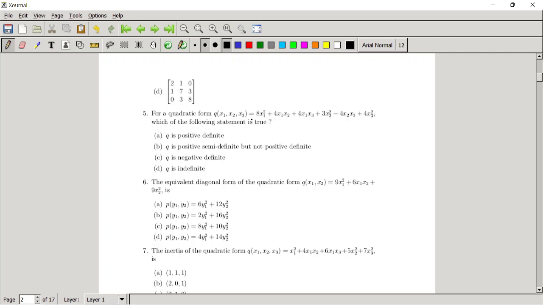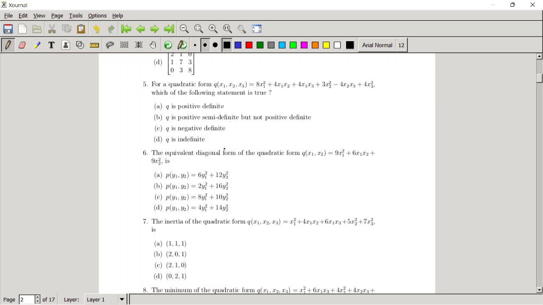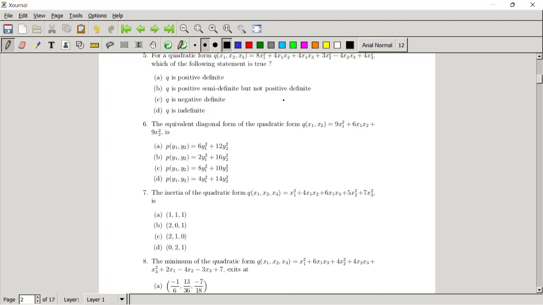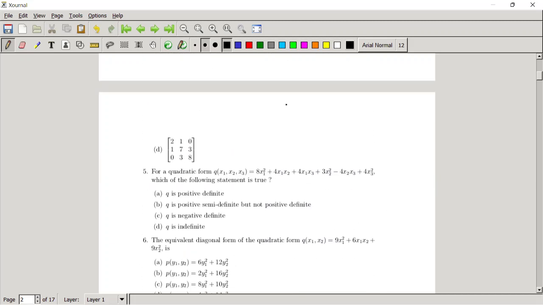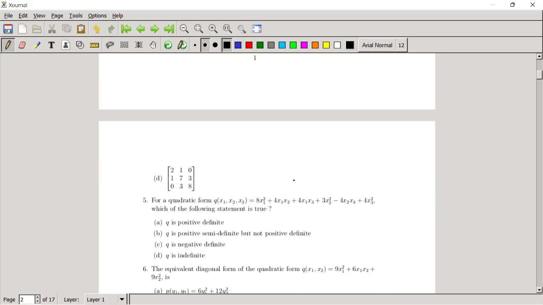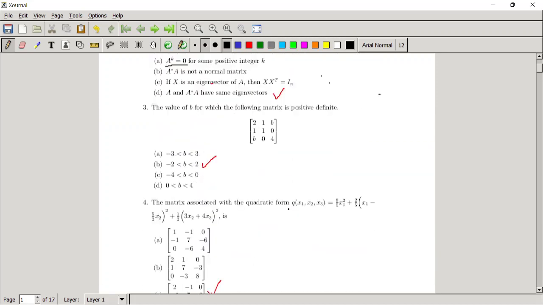The quadratic form here is given, again a 3 cross 3. Which of the following statements is true? Q is positive definite, Q is semi-definite, or not positive definite. We have to check whether it is positive definite or not. Firstly, let me write the matrix corresponding to this quadratic form. This is nothing but a combination of the third and fourth problems.